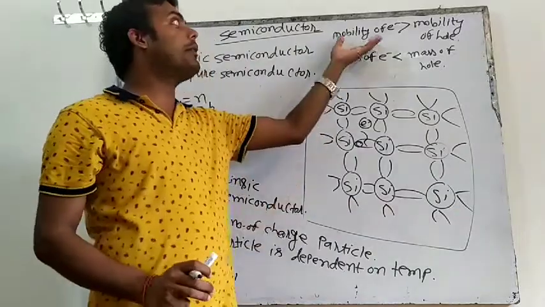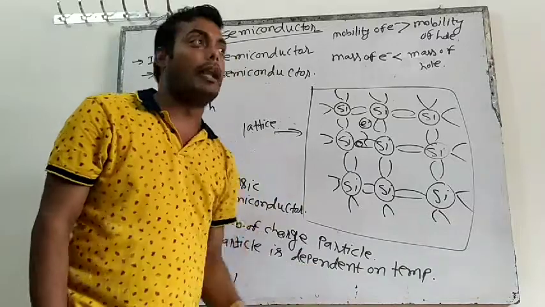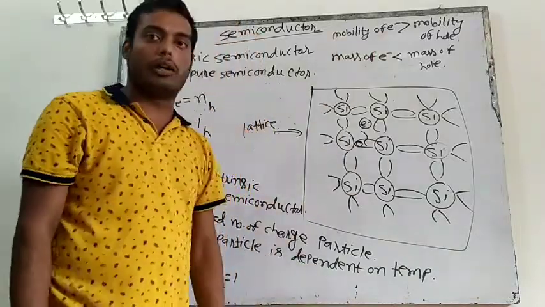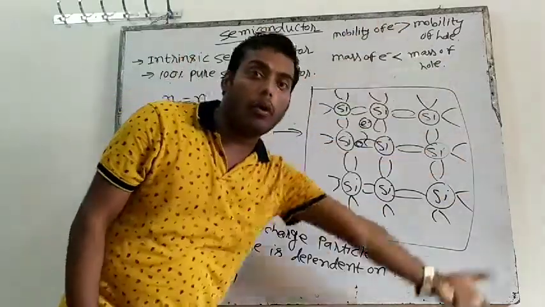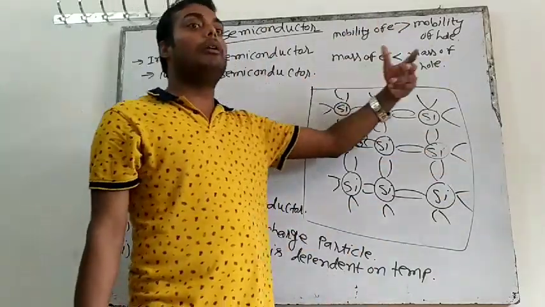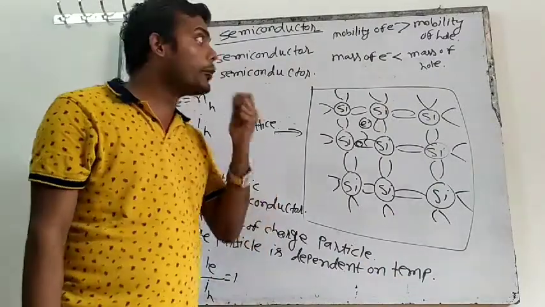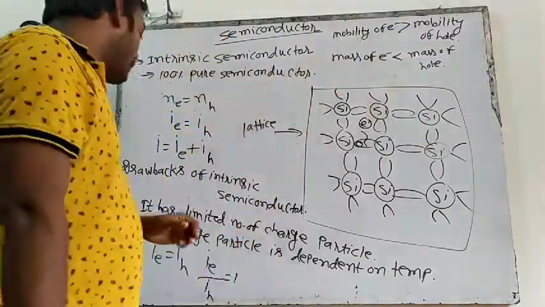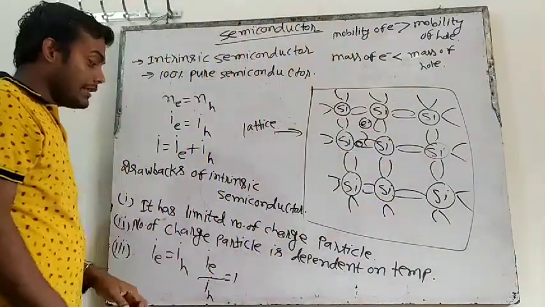So suppose in our mobile, if electron concentration is more than hole concentration, then our mobile will move very fast. And what we want is that our device should be fast. So we want the current due to electrons to be more and the current due to holes to be less.